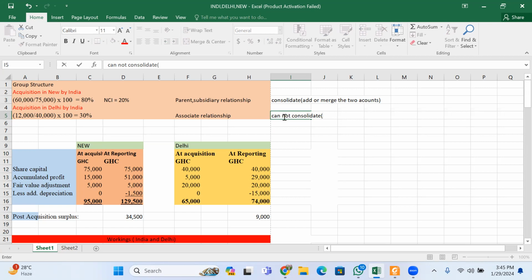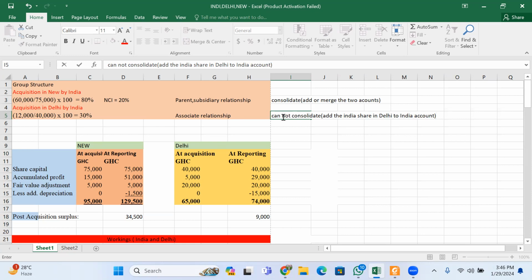All you can do is to add India's share in Delhi's account to India's accounts.